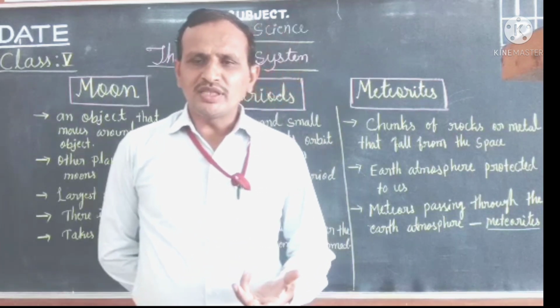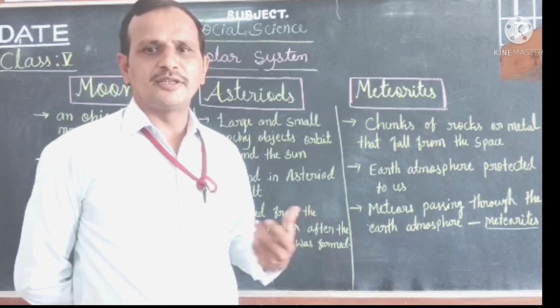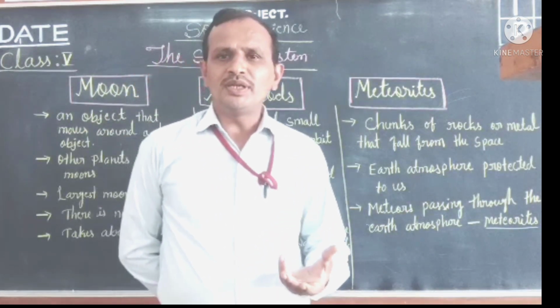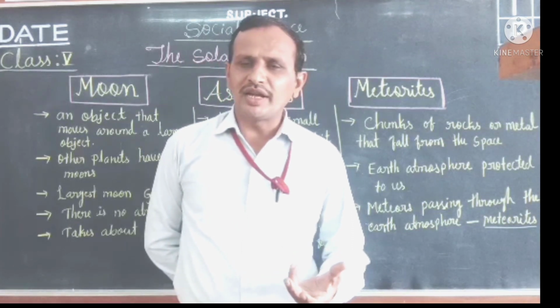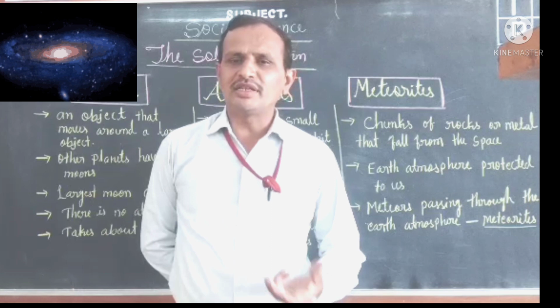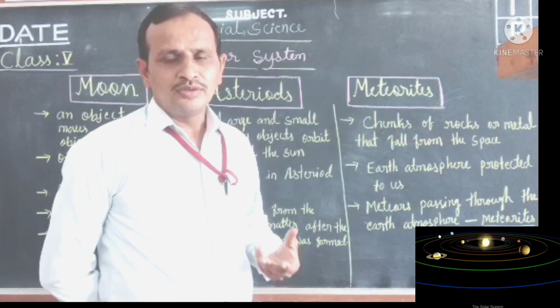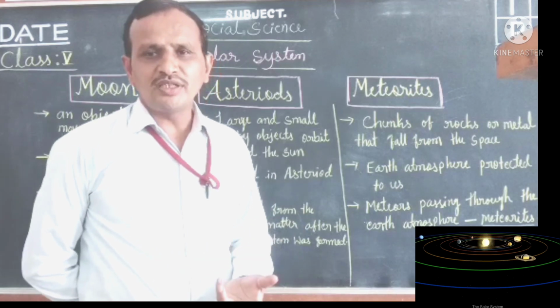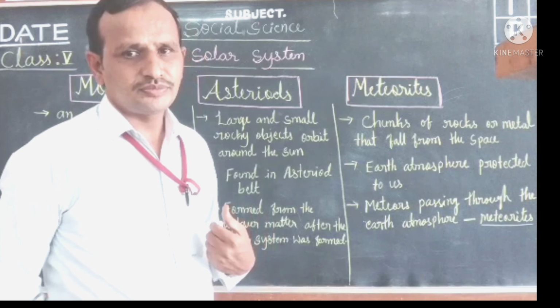So let us memorize once again what we have discussed in our last class, children, isn't it?